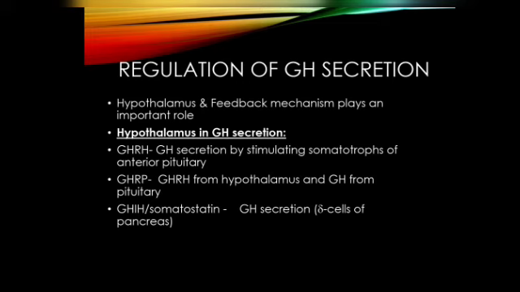GHRP, the growth hormone releasing peptide, stimulates both the GHRH from the hypothalamus and the growth hormone from the pituitary. Both the actions. And GHIH is nothing but somatostatin, the growth hormone inhibiting hormone. It is also secreted by the delta cells of the pancreas.